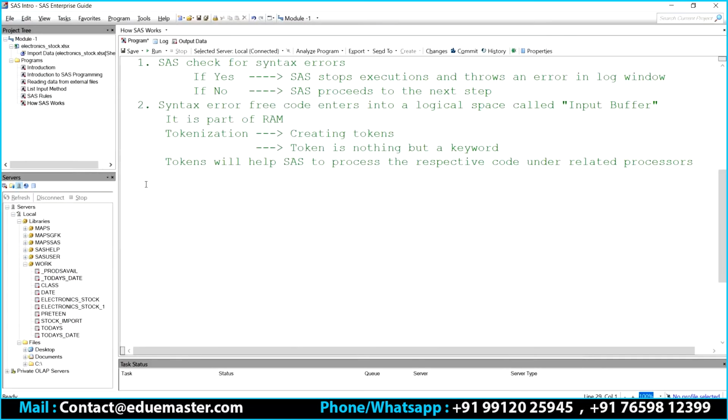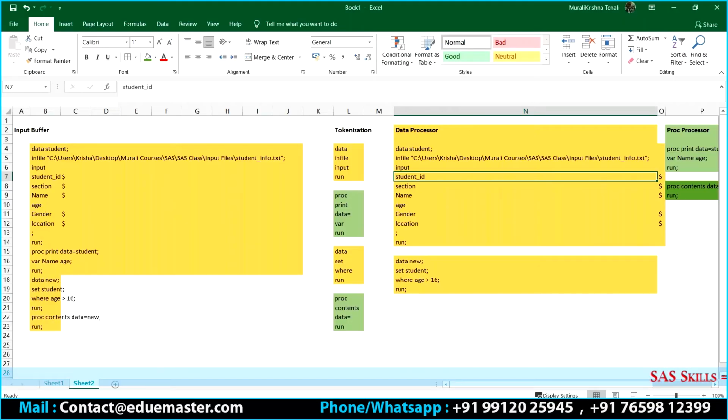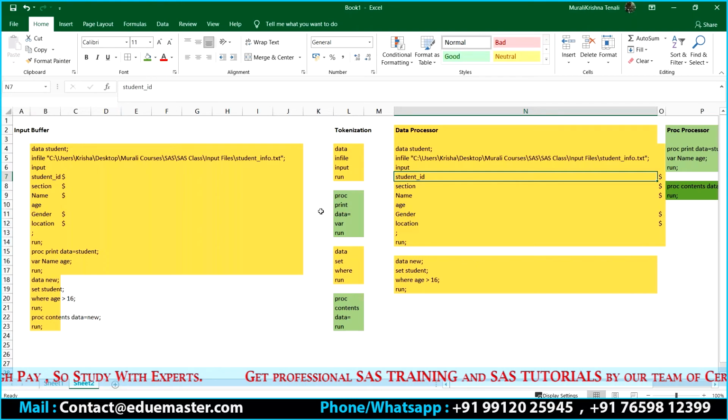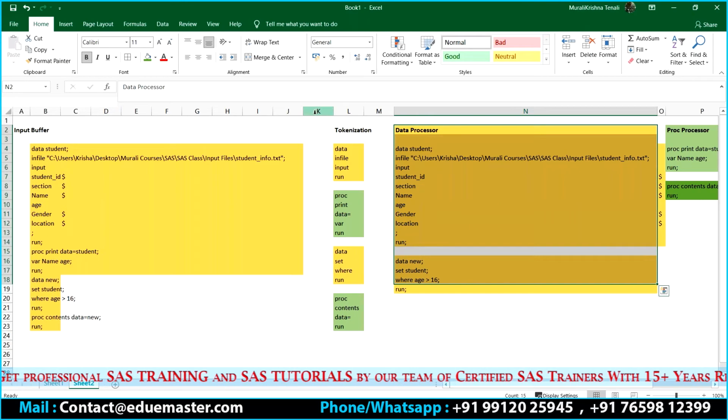Sir, there's a question. I wanted to ask about the tokenization. When we run the code, it basically happens on the back end, right? We don't have to do the tokenization. It's basically how the process goes on with the SAS, right? Yes, the tokenization, everything will be taken care of by the SAS. It will happen in the background. Okay, thank you. So we don't do anything related to this, we don't segregate and all. It will happen in the background itself.